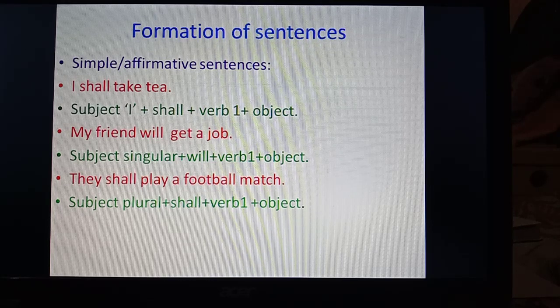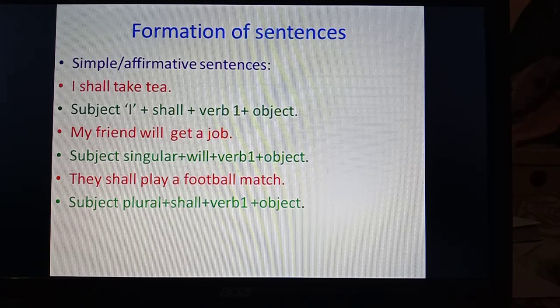So the formation will be: I shall take tea, subject I plus shall plus verb's first form plus object. Then with singular subject, my friend will get a job: subject singular plus will plus verb's first form plus object. Then with plural subject, they shall play a football match: subject plural plus shall plus verb's first form plus object.